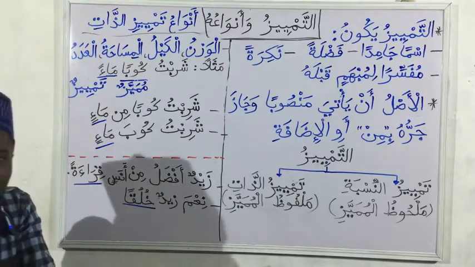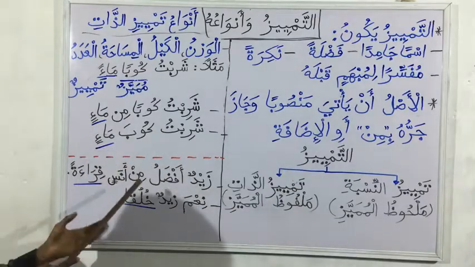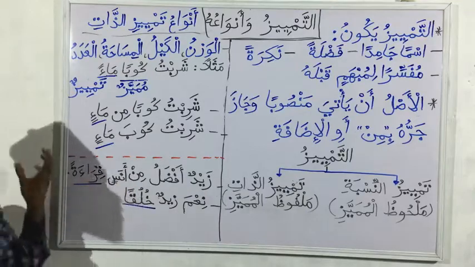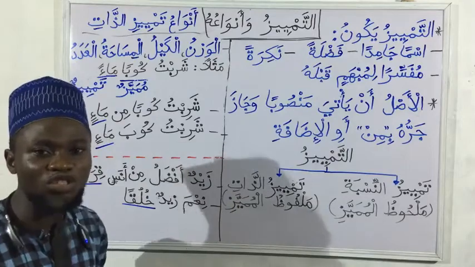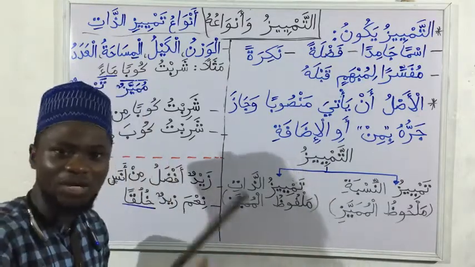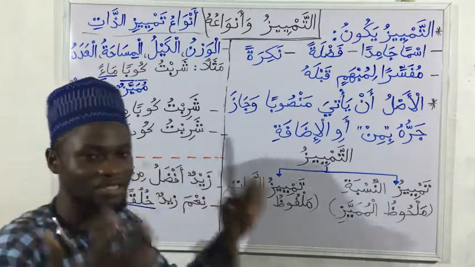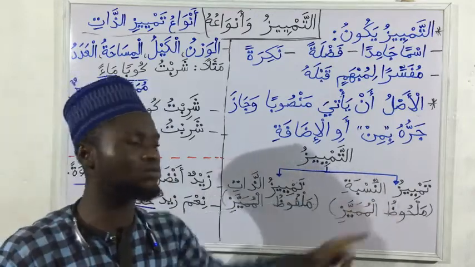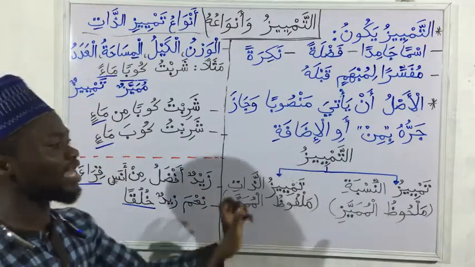So example of tamyiz dhat is sharibtu quban ma'an. The water is something we can see, is matter, it's something we can touch. Then if you check, zaidun afdalu min anasin qira'atan, is something that is what? Something we can perceive. It is not something we can hold. It is not a matter. Qira'a is not something we can hold. We know it is sort of, let's say, a sensation. So it is not something we can hold. That is the second one, tamyiz nisbah.